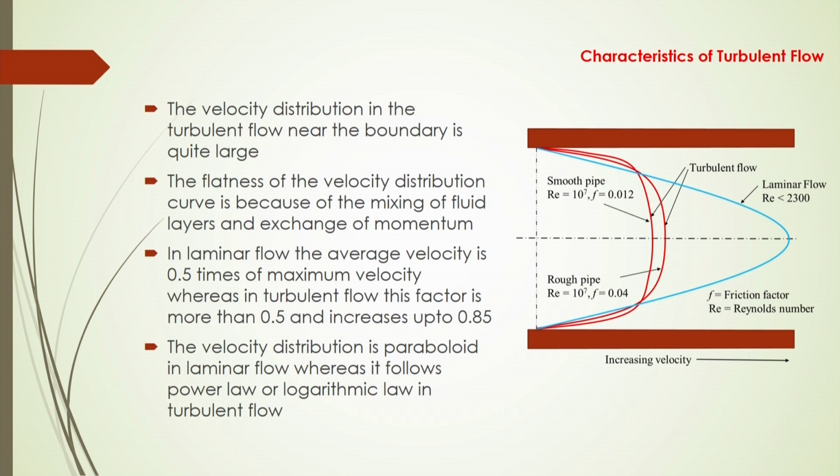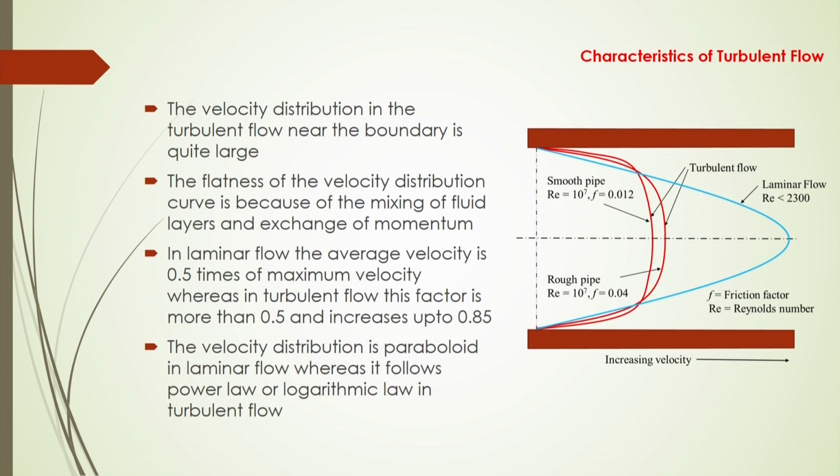And also the velocity distribution will not be just like what we got for laminar flow, which is paraboloid. In turbulent flow the velocity distribution will follow the power law, or what is called the logarithmic law in turbulent motion.